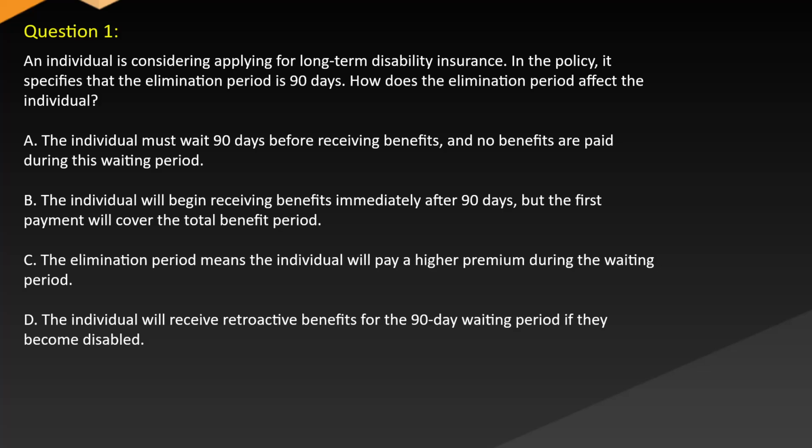B. The individual will begin receiving benefits immediately after 90 days, but the first payment will cover the total benefit period. C. The elimination period means the individual will pay a higher premium during the waiting period. D. The individual will receive retroactive benefits for the 90-day waiting period if they become disabled.